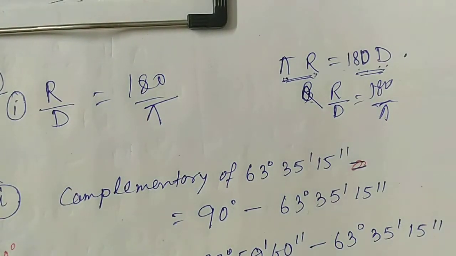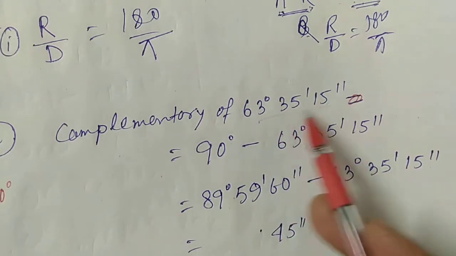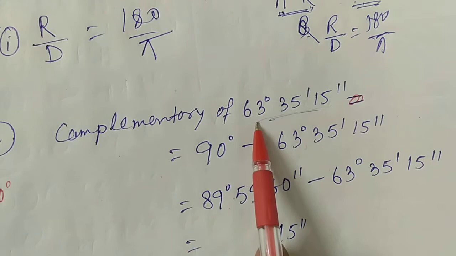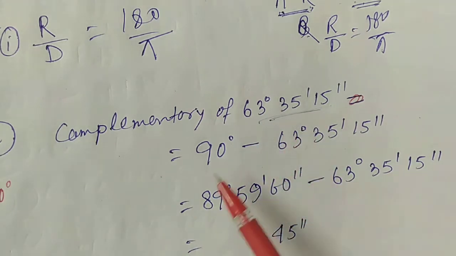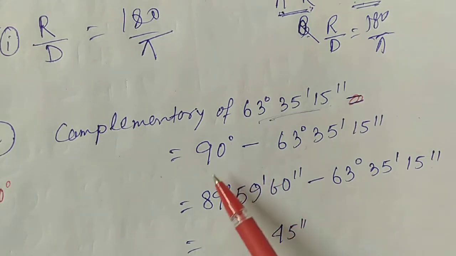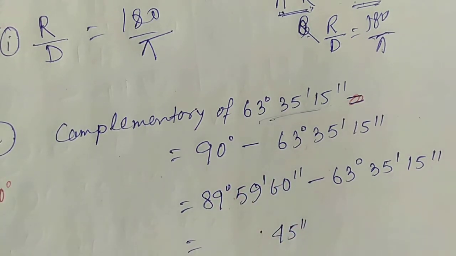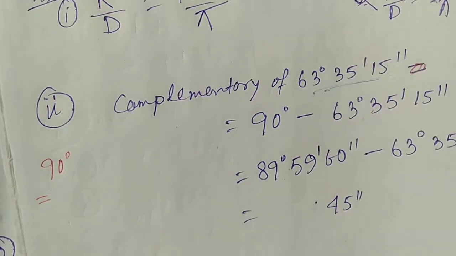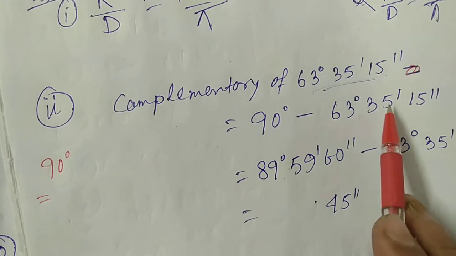The second question is to find the complementary angle of this. Complementary angle means if the sum of two angles is 90, then one angle is called the complement of the other angle. So if one angle is this, then its complement equals 90 minus this. For subtracting, at first we convert this 90 degree into degree minute second, because the second angle is given in degree minute second.